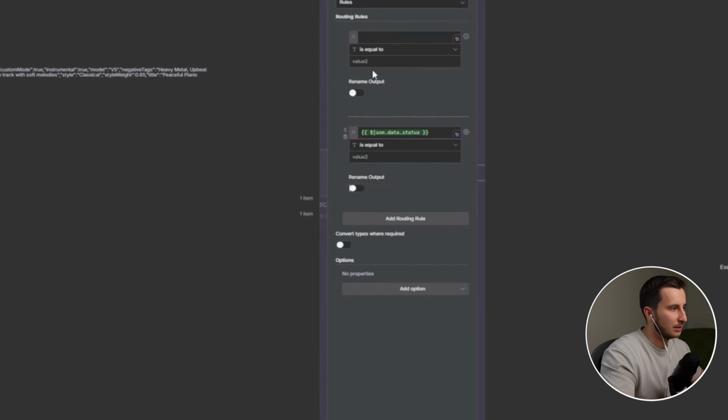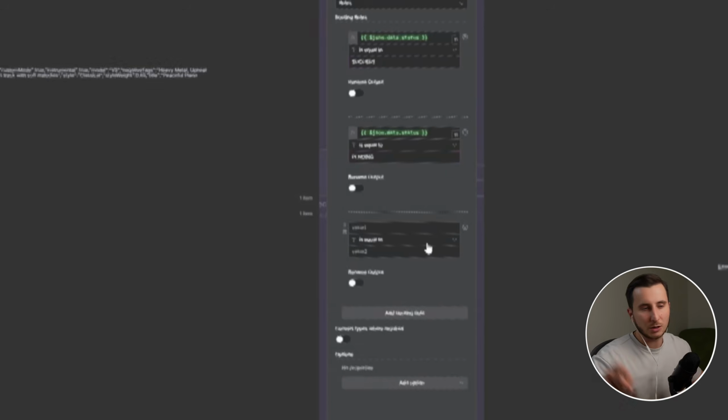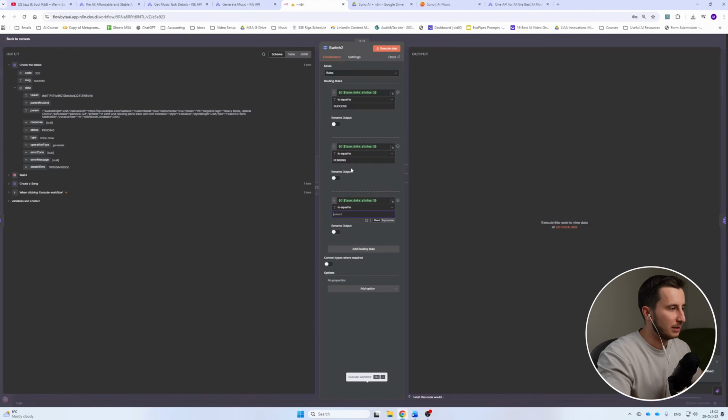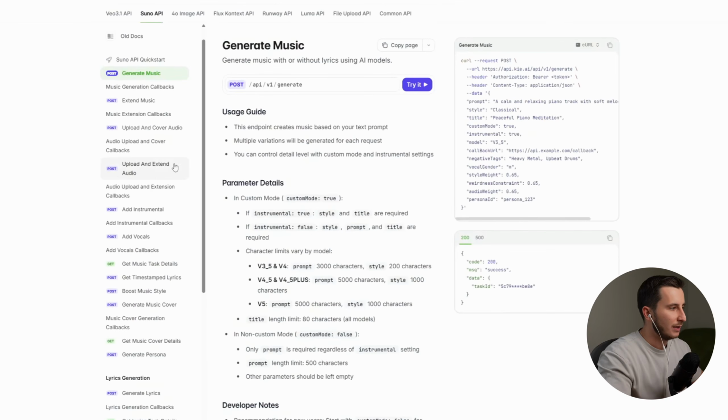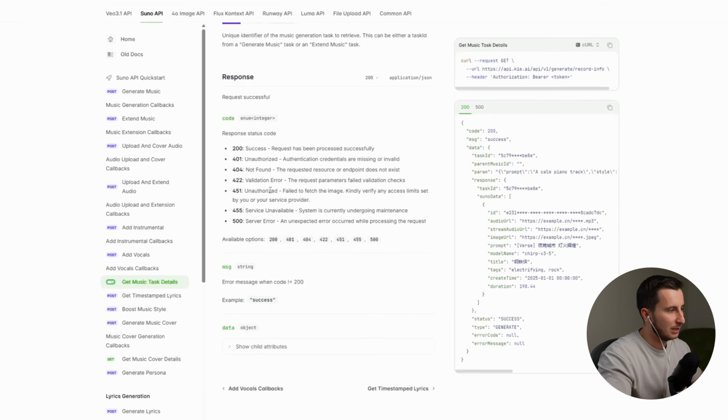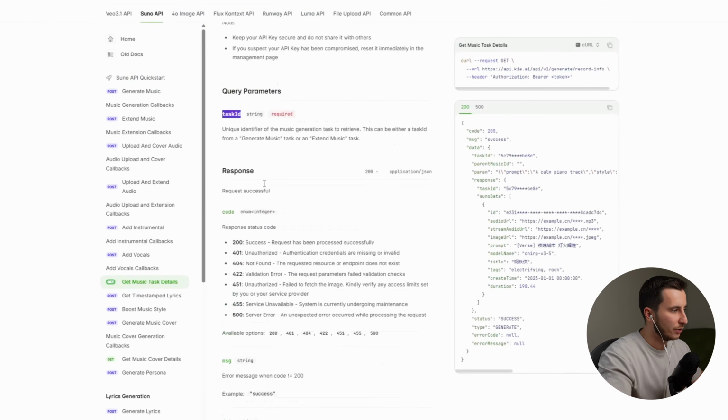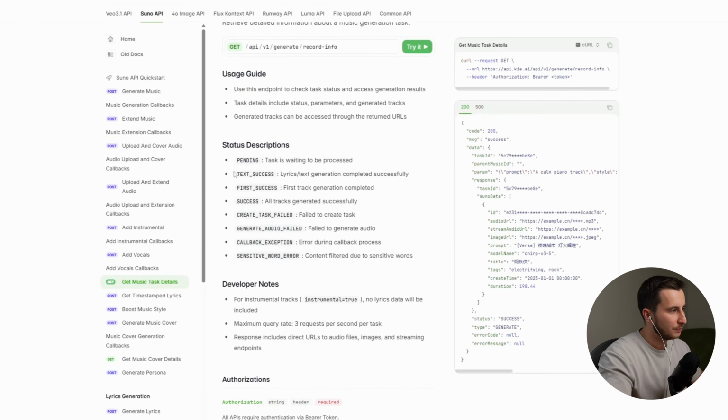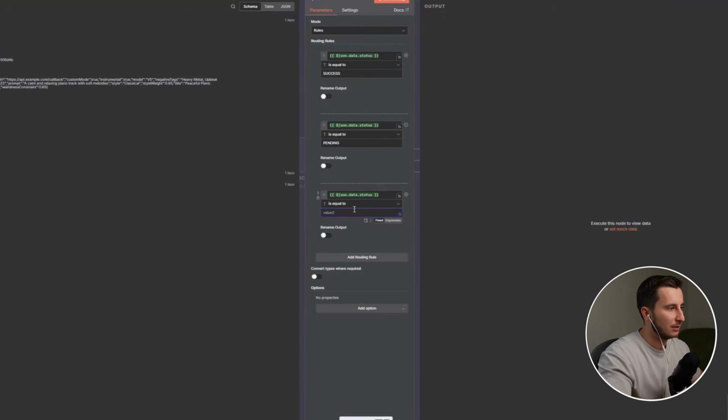If the status here is equal to success, then we're going to continue and go further. If the status is equal to pending, then we're going to loop it back. If the status is equal to some other things. So here, if we go to get music task details, we can see what different options we can get here. We're going to get pending, text success, first success, etc. So I'm going to take text success as another option.